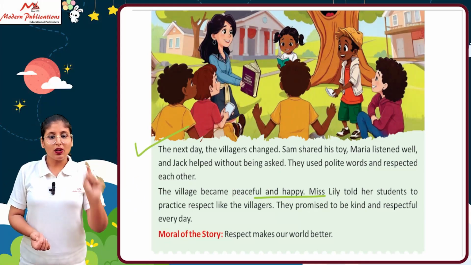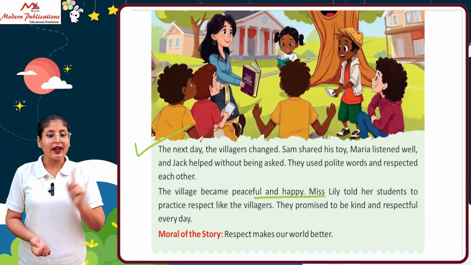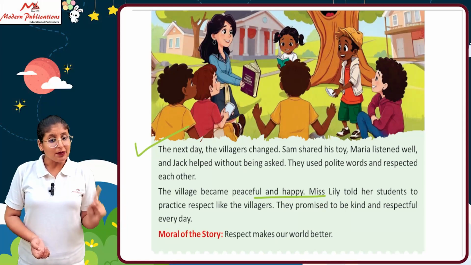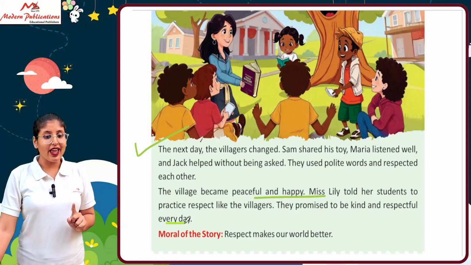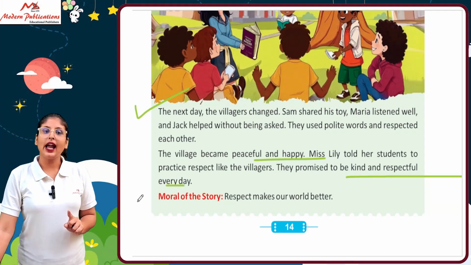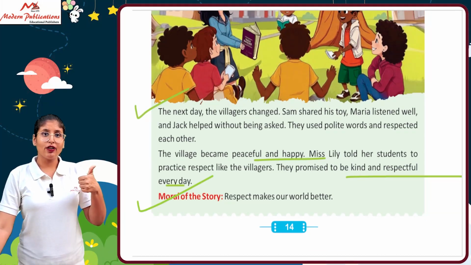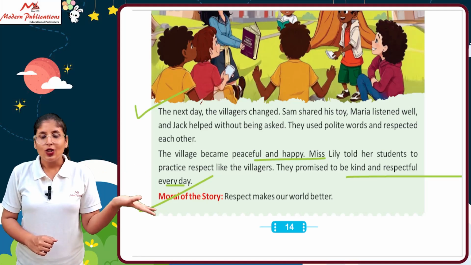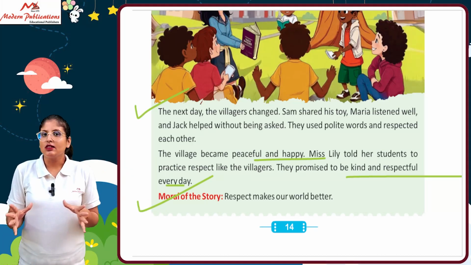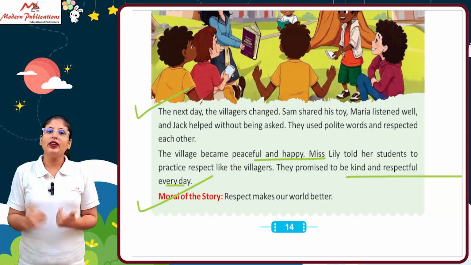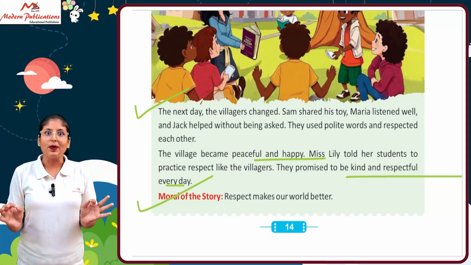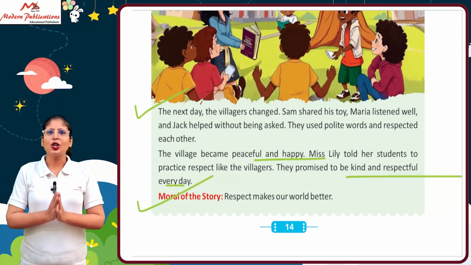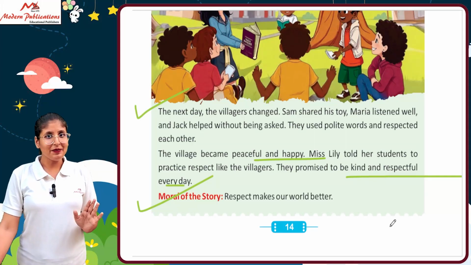Miss Lily told her students to practice respect like the villagers. They promised to be kind and respectful every day. So if you are respectful, if you are kind, that is good. So the moral of the story is respect makes our world better. So always try to give respect whether the person is elder than you or younger than you. You have to give respect to that person. So this is a short story. I'm hoping it is clear.